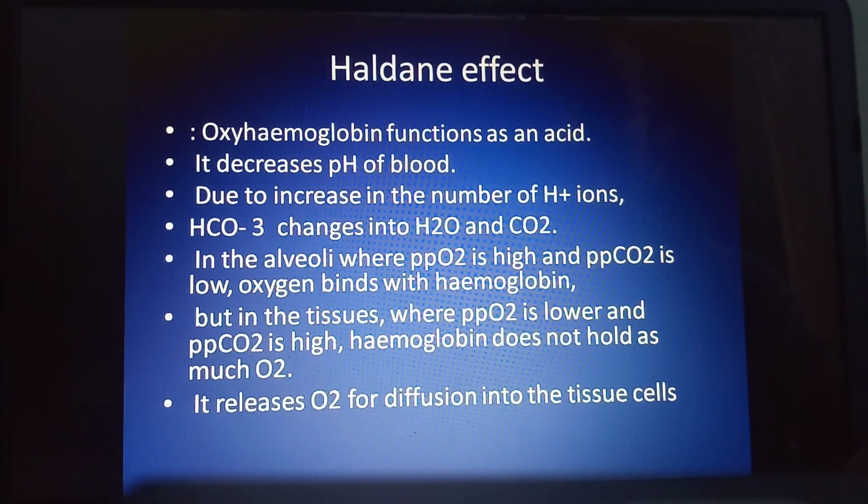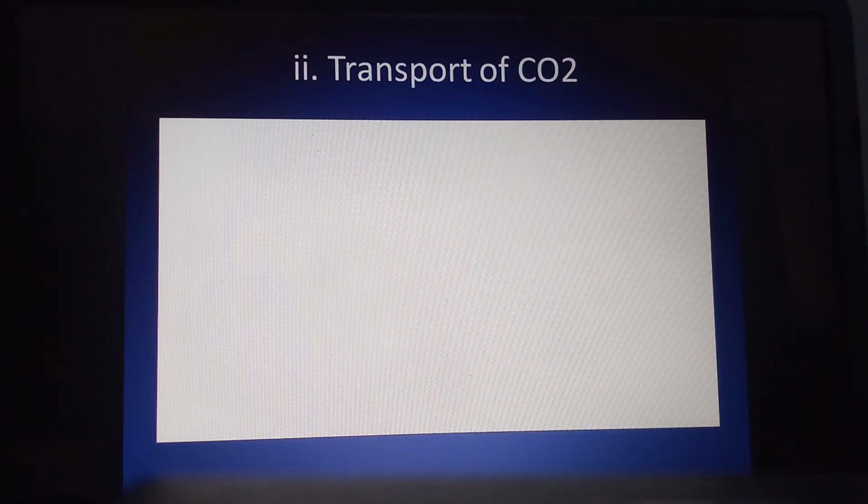In this way, the oxygen from the blood gets ready to diffuse towards the tissue cells, and is carried from the lungs up to the tissue cell in the form of HbO2, oxyhemoglobin. The next, second thing, is transport of carbon dioxide.